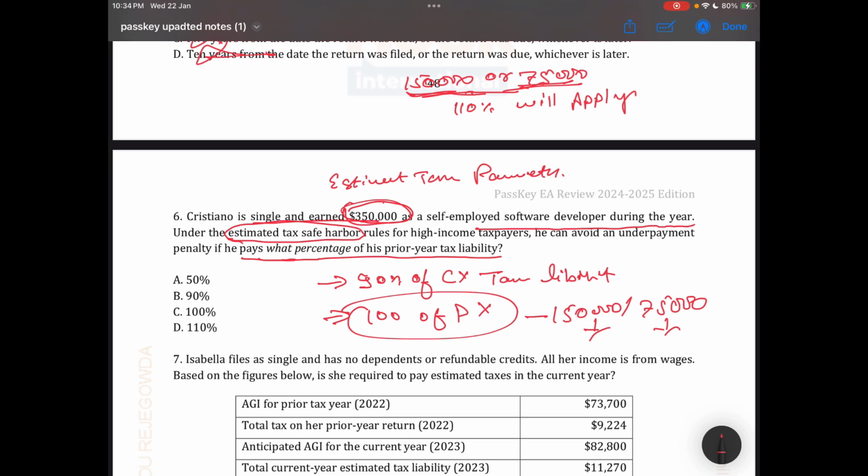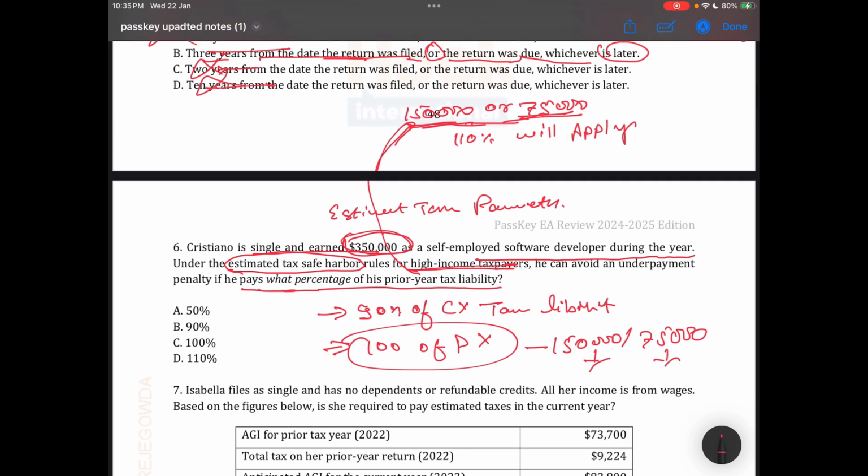Here the question is asking: Christina is single and earned 350 as a self-employed person during the year. Under the estimated tax safe harbor rule, a high income taxpayer, meaning one whose income exceeds this limit, can avoid an underpayment penalty if he pays what percentage of his prior year tax liability?